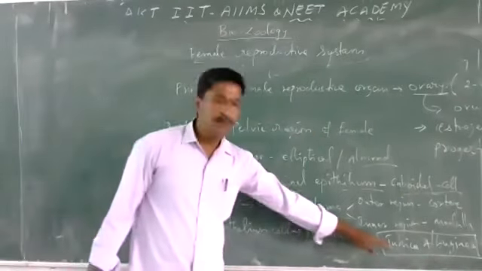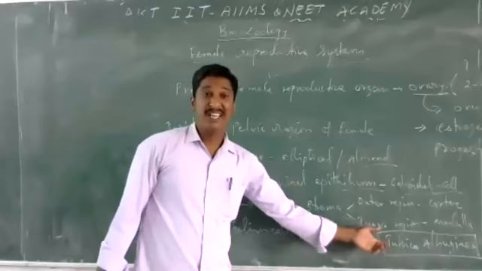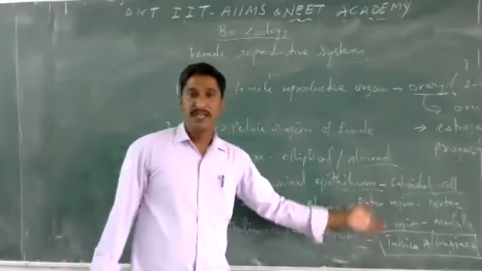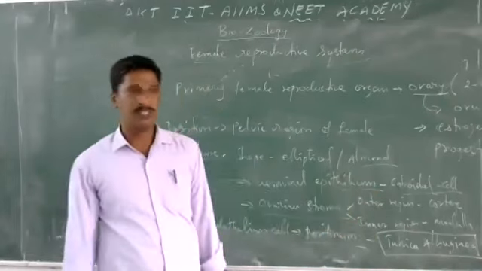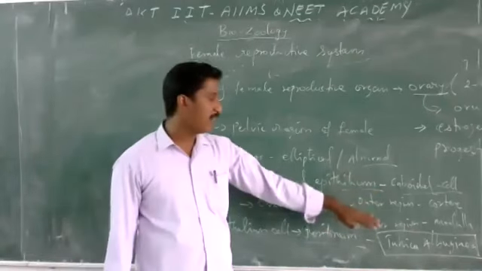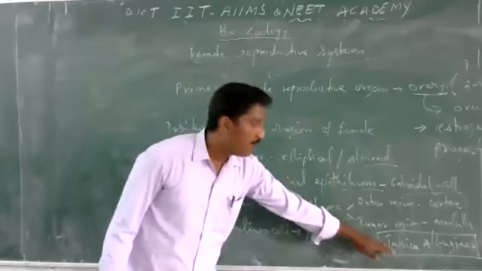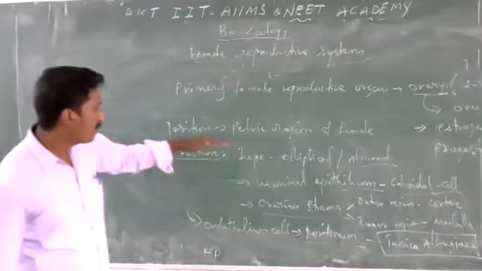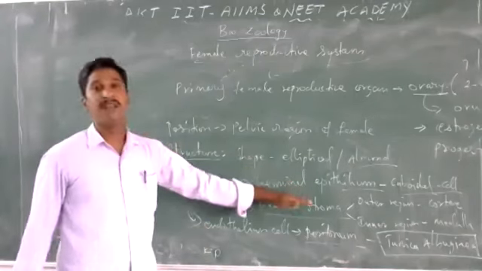This tunica albuginea layer, we already heard this name because tunica albuginea is present in the male reproductive system. The testis is covered by an outer layer, and that layer is called tunica albuginea. The same thing is also present in the ovary, just behind the germinal epithelium.